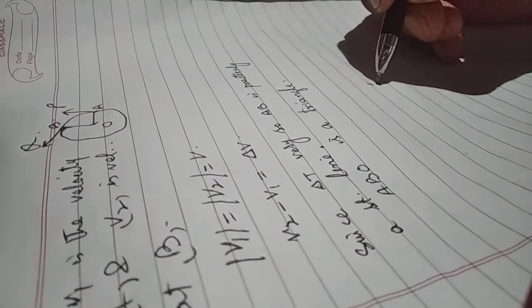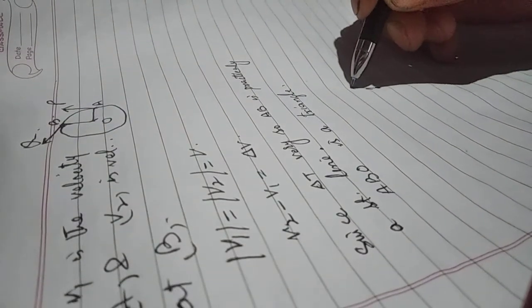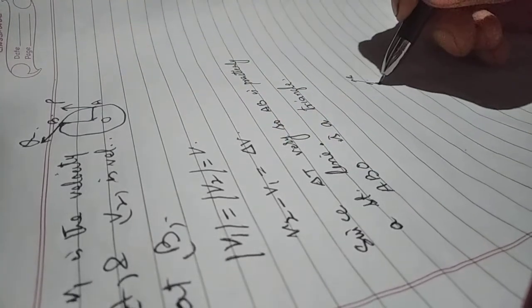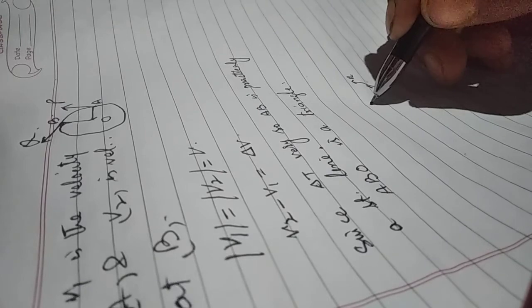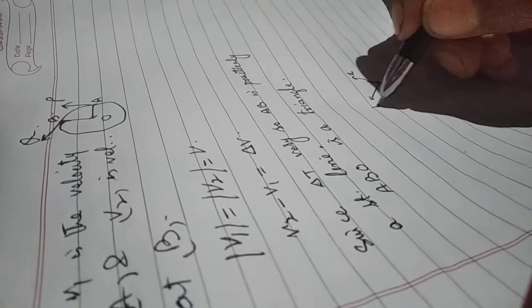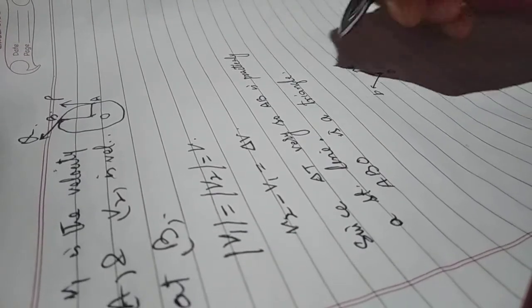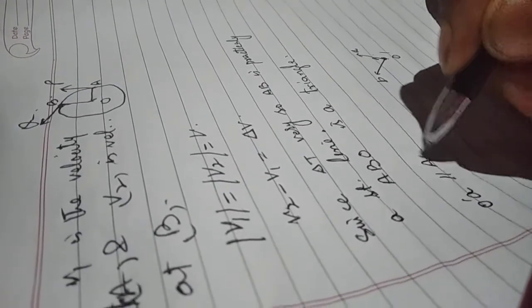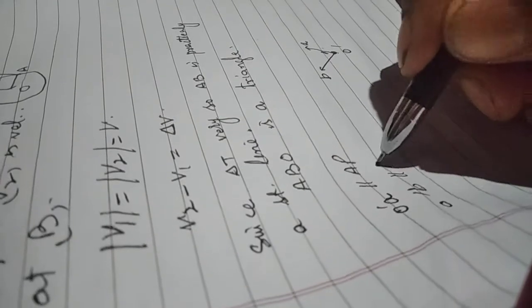This is O dash A, parallel to AP, and O dash B parallel to BQ.